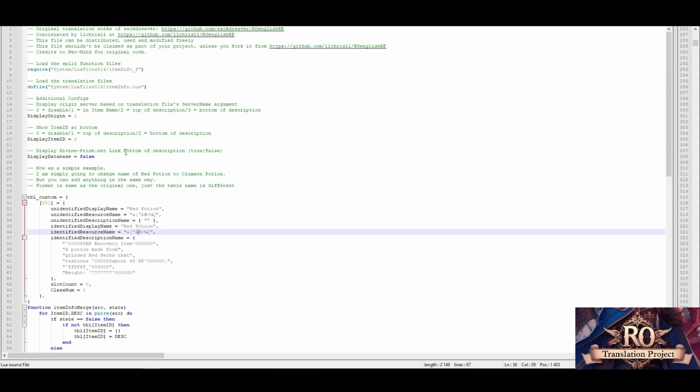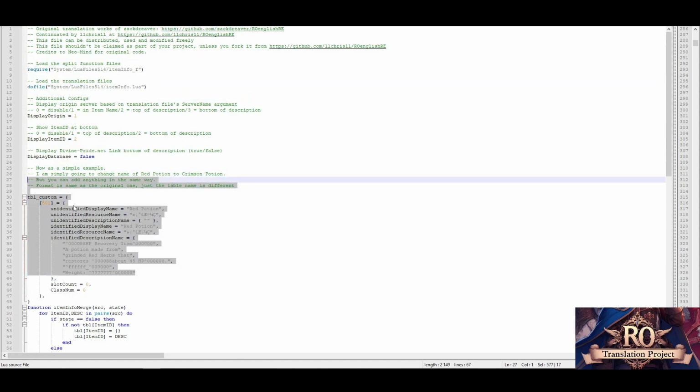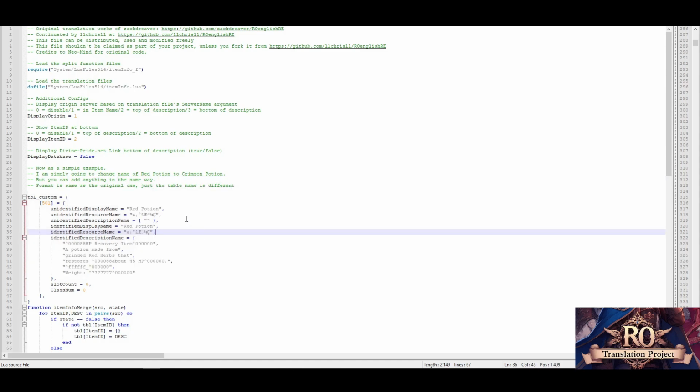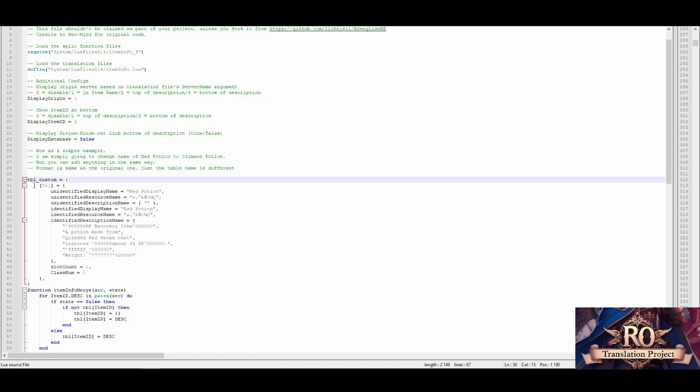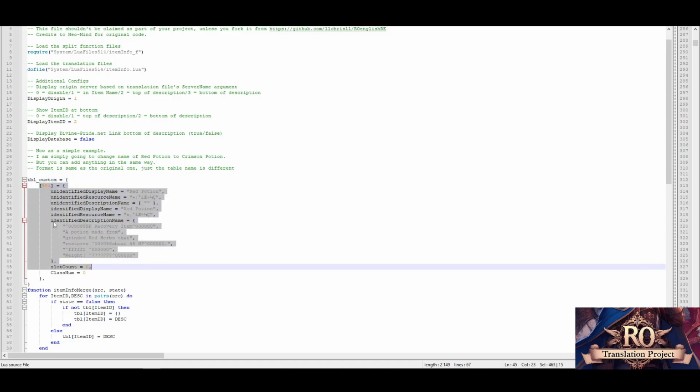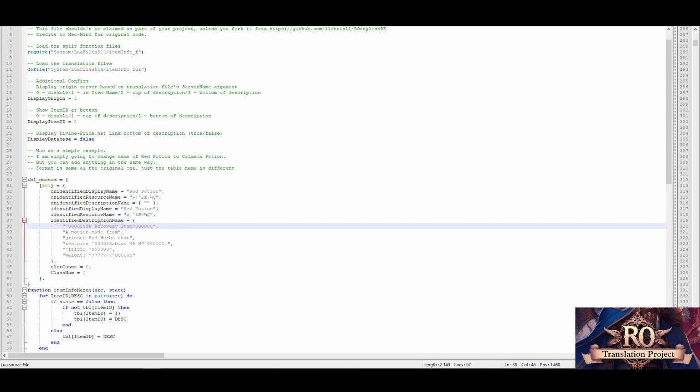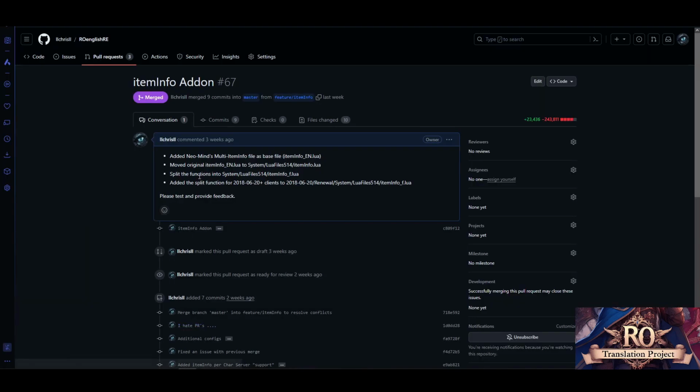So basically, new itemInfo n is just the custom items if you have any or if you want to add them, and the configs are in here. That's pretty much all you have to do. It also works the same. If you want to overwrite official items, just put the item in here with the new content, and it will be overwritten. So that's all about the pull request I did here.